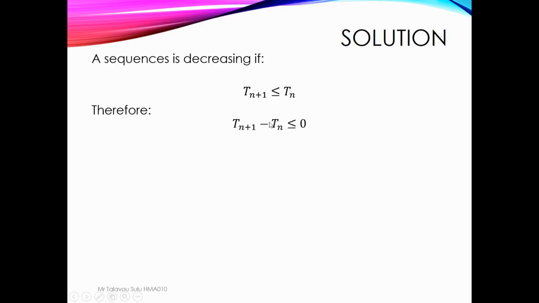yeah, what happened here? We make this side equal to 0. So we minus tn on both sides, and then we have something like this. So tn plus 1 minus tn is less than or equal to 0.